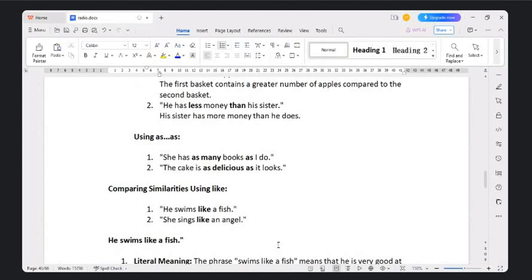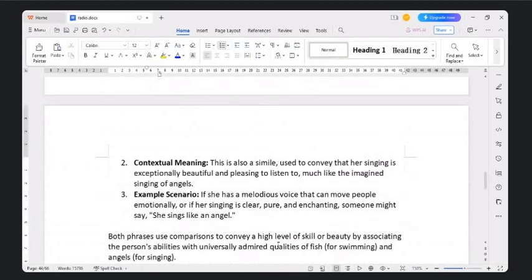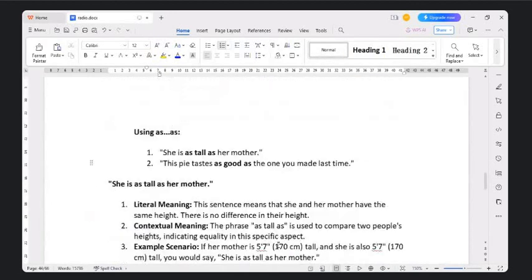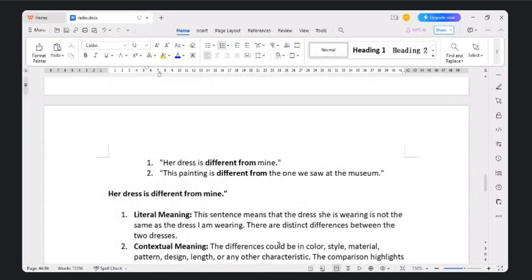She sings like an angel. She is as tall as her mother. This pie tastes as good as the one you made last time. Her dress is different from mine. This painting is different from the one we saw at the museum.